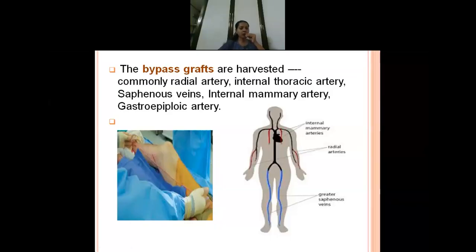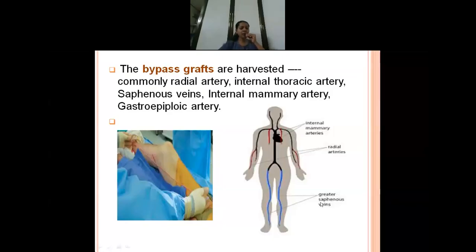Now you may think, what will happen if these veins or this artery is removed? Normally, even if these veins are removed, the blood circulation is restored by other veins and arteries, so there is not much complication. But it was seen that in patients whose radial artery was removed as a bypass, there were later reports of hand ischemia, pain or wound infection. So that is why normally they don't prefer the radial artery, but the internal mammary artery has the highest patency, followed by the great saphenous vein. So that is usually preferred.